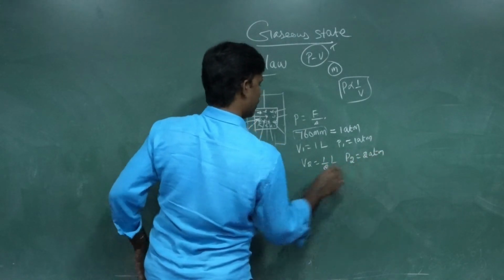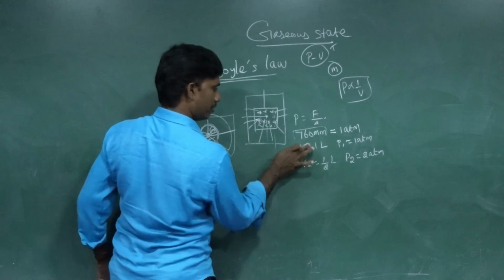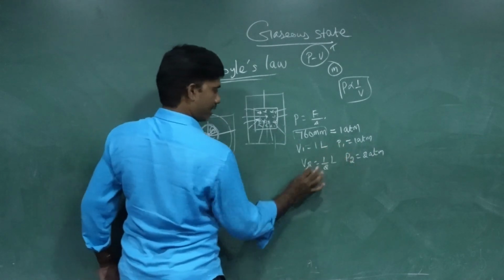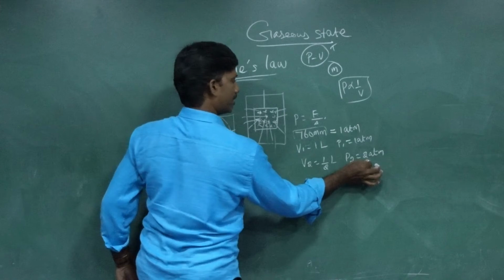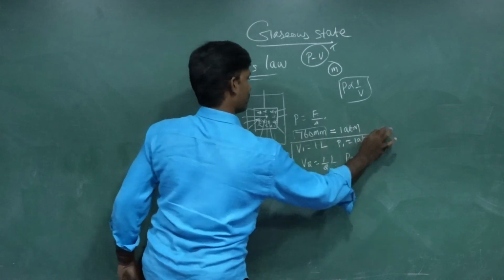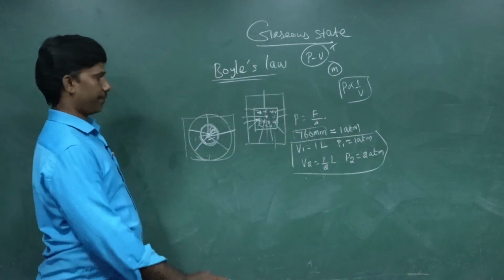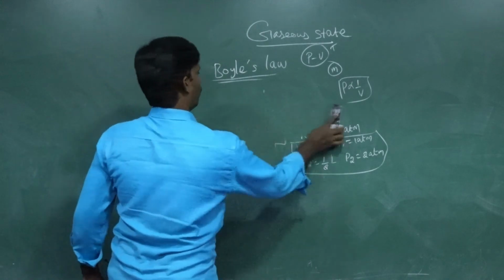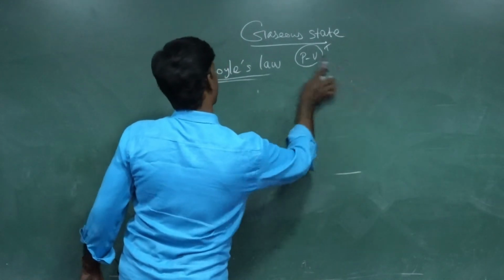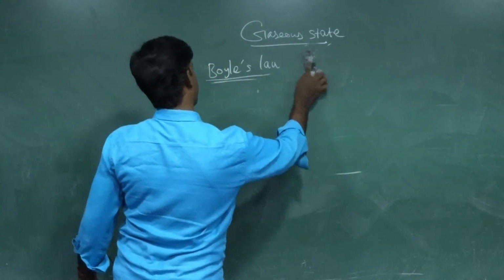See here, 1 liter is reduced to half the volume. At the same time, if the volume is reduced to half, the pressure increases to double. This is Boyle's law experiment. Okay, then how are we applying Boyle's law in our day-to-day life? Let me explain this also.